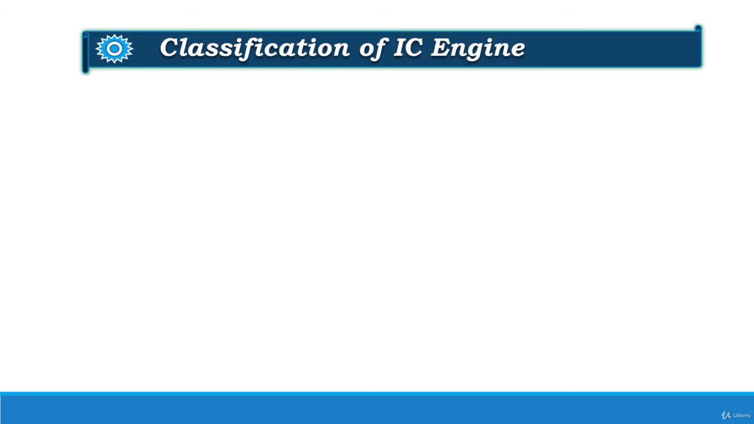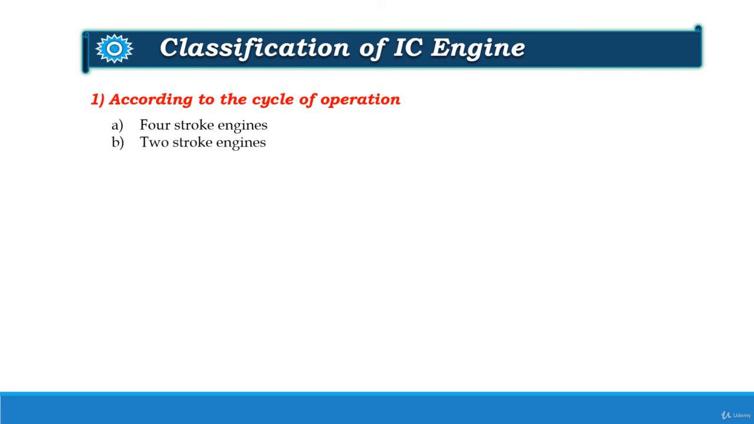Internal combustion engines are further classified into various categories. Let us see this one by one. First is according to the cycle of operations. They are classified as 4-stroke engines. In this engine, cycle is completed in 2 revolutions of the crank. Next, they are classified as 2-stroke engines. In this engine, cycle is completed in 1 revolution of the crank.